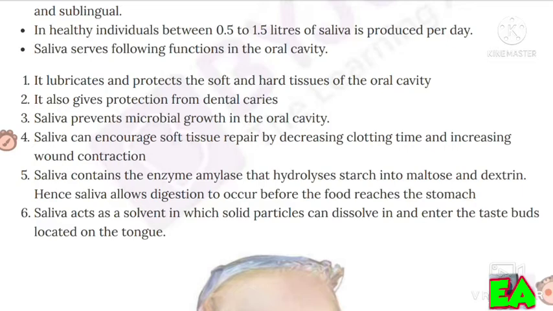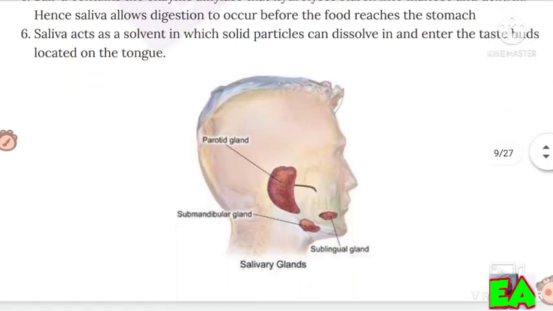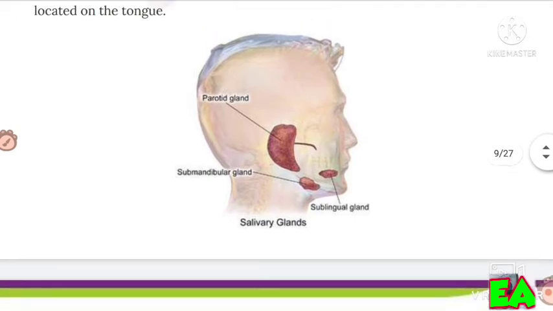Saliva contains the enzyme amylase that hydrolyzes starch into maltose and dextrin. Hence, saliva allows digestion to occur before the food reaches the stomach. Saliva acts as a solvent in which solid particles can dissolve and enter the taste buds located on the tongue. This is the picture of salivary gland.